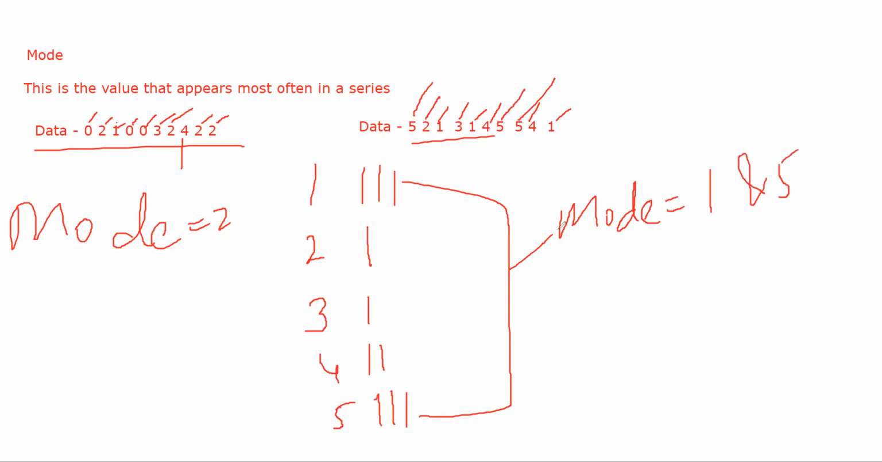Okay, this type of data is called bimodal, meaning it has two modes. There are two values that are repeating the same number of times in that data. That is bimodal data. I hope you are following along till here.